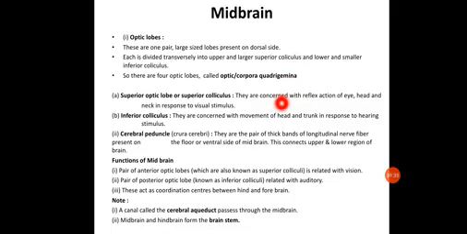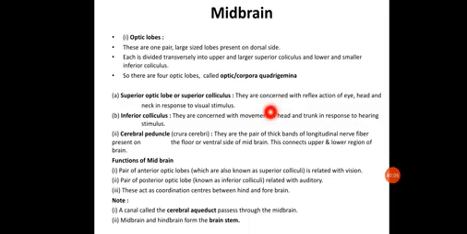So there are basically four optic lobes, called corpora quadrigemina, or optic quadrigemina. Each pair consists of two lobes, and hence it is called corpora quadrigemina. This is further divided into two parts: the superior optic lobe, or superior colliculus, and the inferior colliculus.